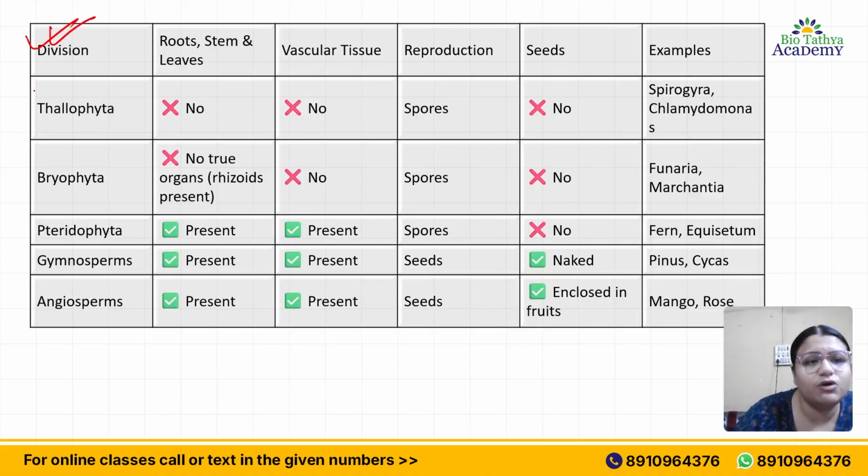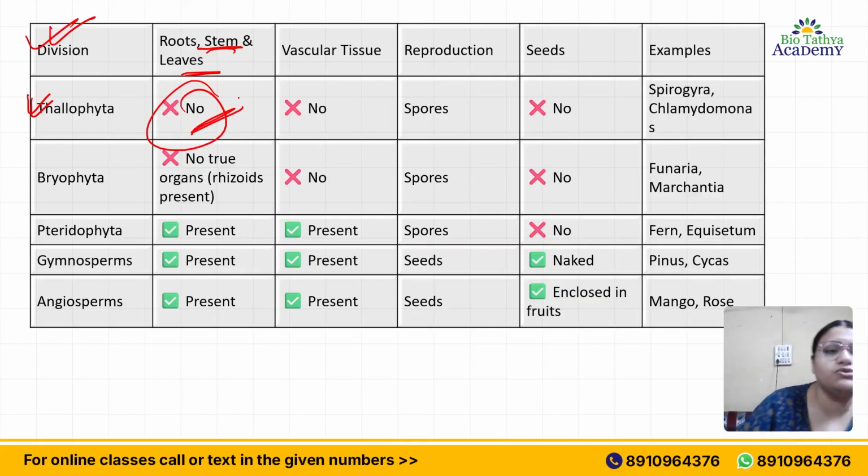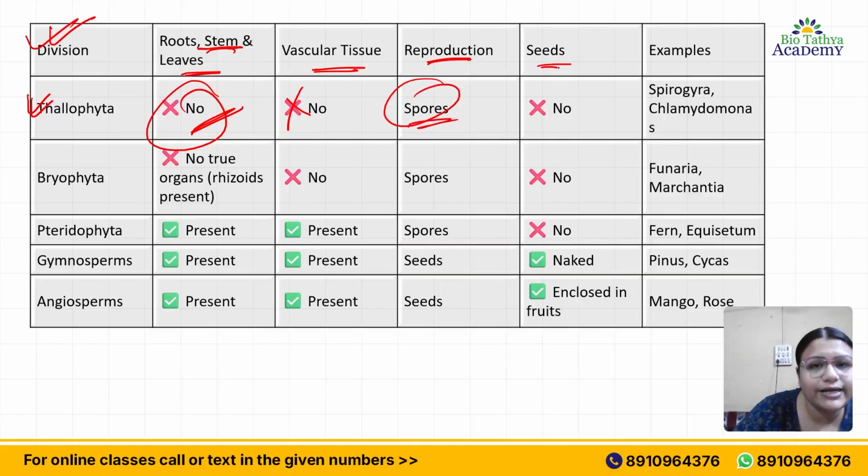So the division is Thallophyta. Roots, stems, leaves: does it contain them? No, it does not contain roots, stems or leaves. Vascular tissue? A big no, it does not contain vascular tissue. Reproduction: how do they reproduce? With the help of spores. Do they contain seeds? No. Examples: Spirogyra, Chlamydomonas.